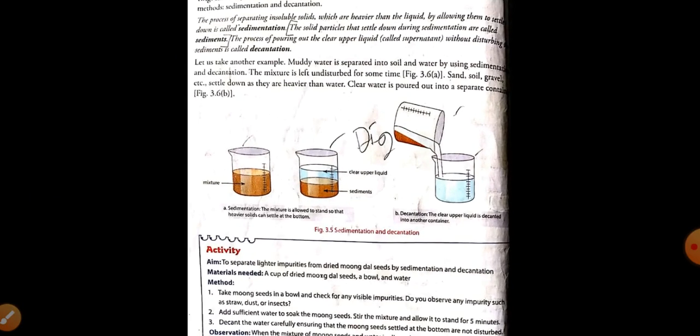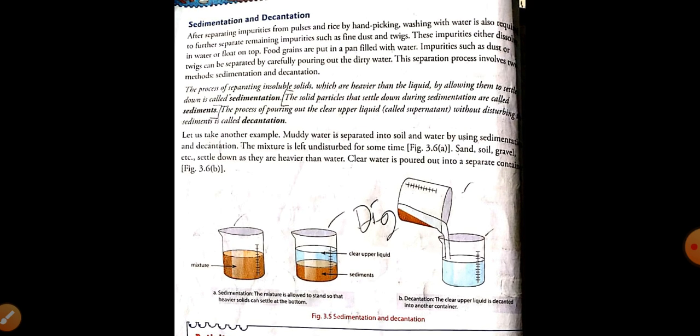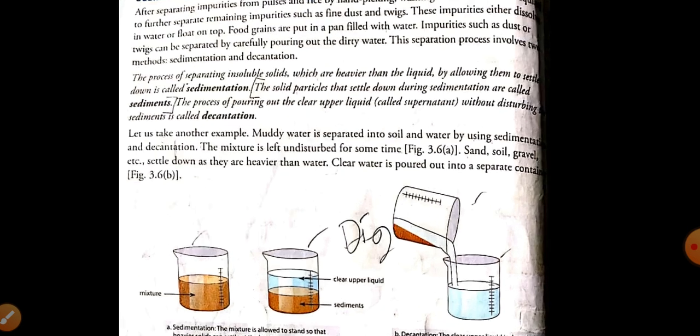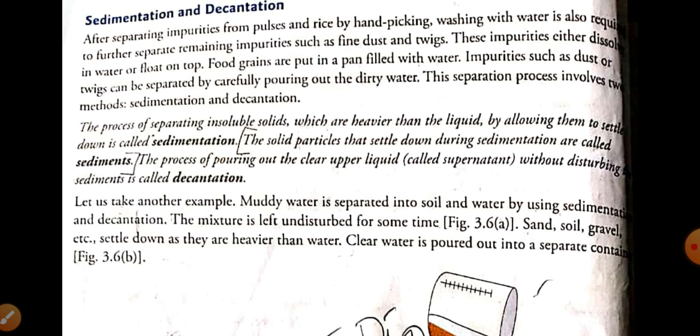Next method we have seen is sedimentation and decantation. This method is usually done with the help of potash alum, or we can say fitkari. So whenever we use fitkari in the water, what happens?